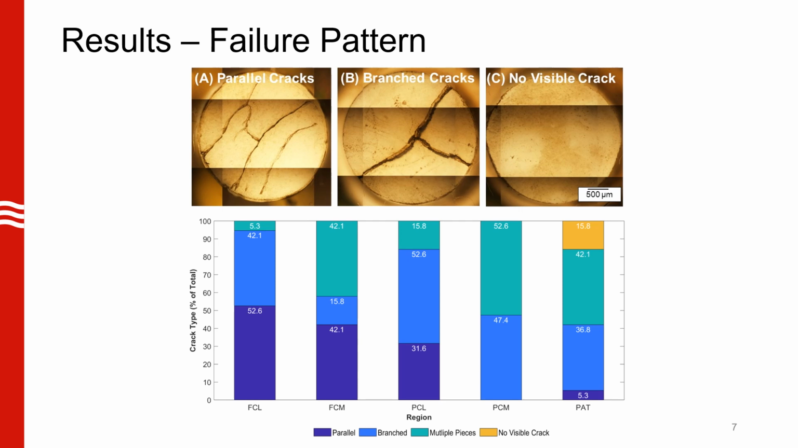We also observed that samples showed 4 primary failure types. As you can see here, figure A is a representative figure of the parallel cracks, B is for branched cracks, C is no visible crack. Some samples also broke into multiple pieces after testing, which we didn't include a figure for here. A higher percentage of parallel cracks were found in the FCL region, while more samples from the PCL, PCM, and PAT regions displayed branched cracks. PAT was the only region in which some samples did not show any visible cracks.